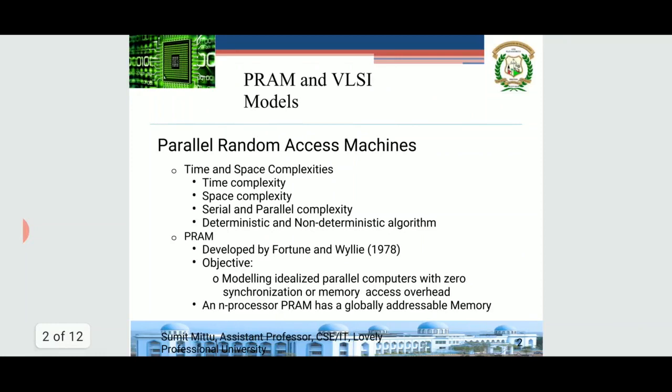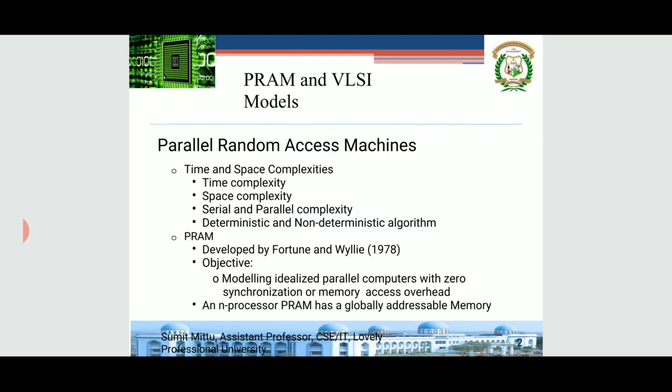Let us see what exactly the PRAM and VLSI models are. First, parallel random access machines. What exactly is this? Before we deal with the details of PRAM, let us understand some concepts of time-space complexities. Any given problem is defined with a problem size S. For a computer, when you are defining a problem, you are defining it with a problem size S. We call it the order of complexity, O of S.